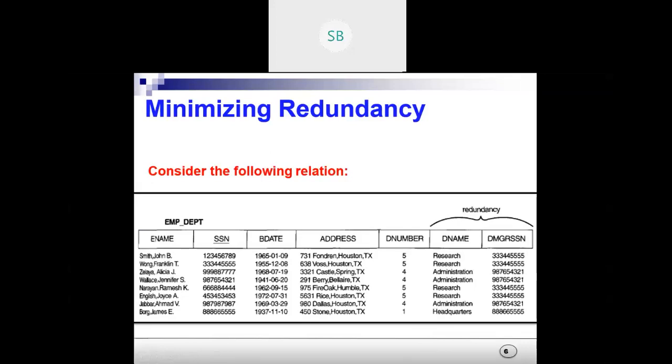Otherwise, the table will become inconsistent. Somewhere it will show that 5 is research, somewhere it will show 5 is something else, maybe IT. So everything will become inconsistent.